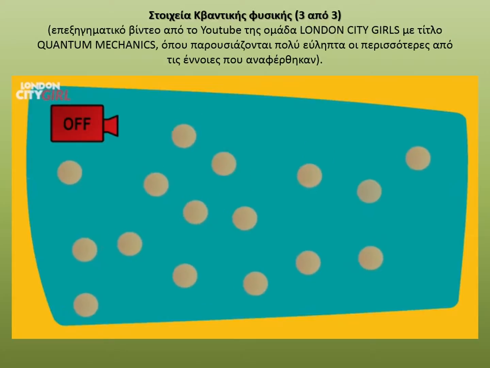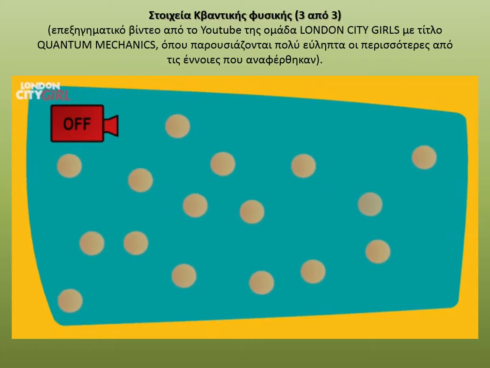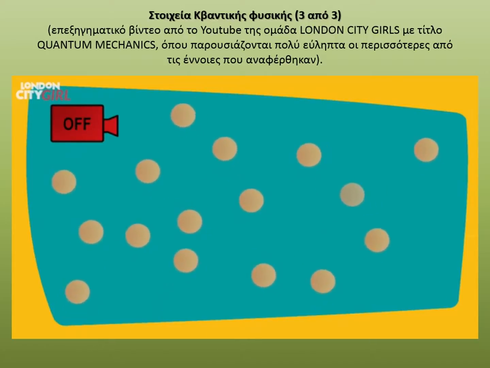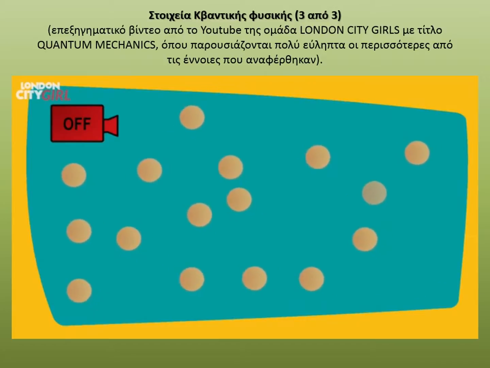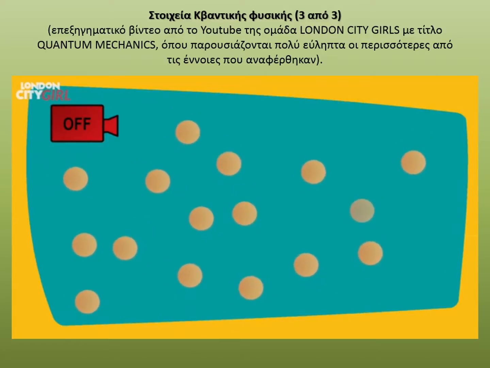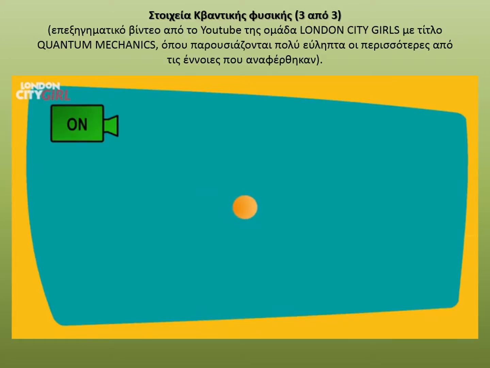So in this illustration, when our detector is off, our electron is in all of the possible positions or states it could be in simultaneously. But when we switch our detector on, the superposition collapses and the electron gives up all of its possible states to choose just the one.